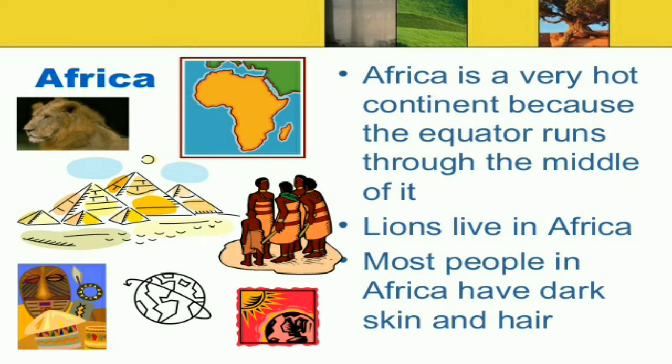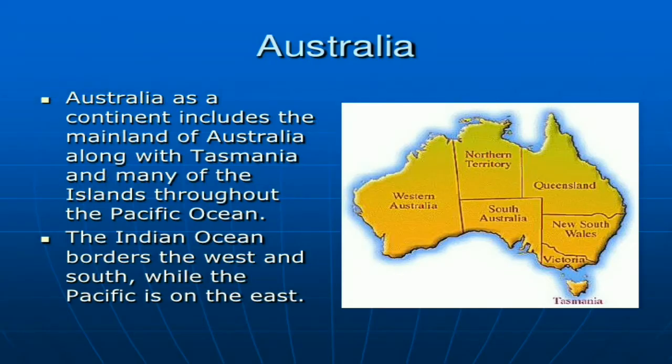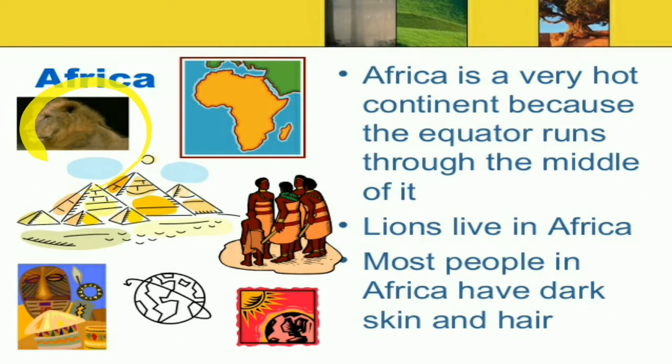Lions live in Africa, and most people in Africa have dark skin and hair. So we can see African people have dark skin and hair, and lions live in Africa. The equator runs through the middle of Africa, and that's why Africa is very hot.